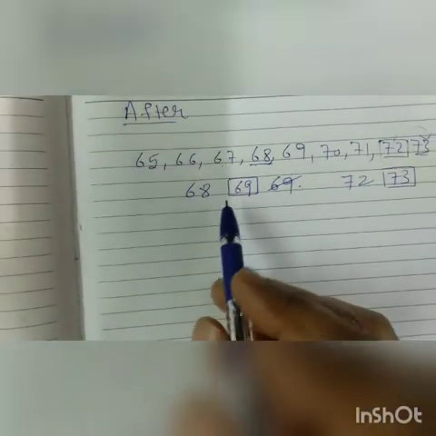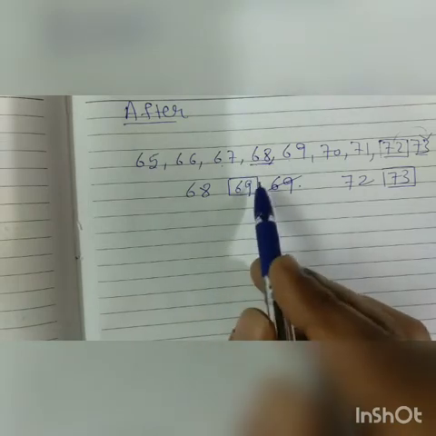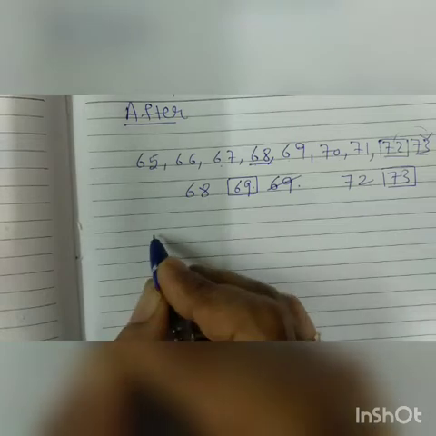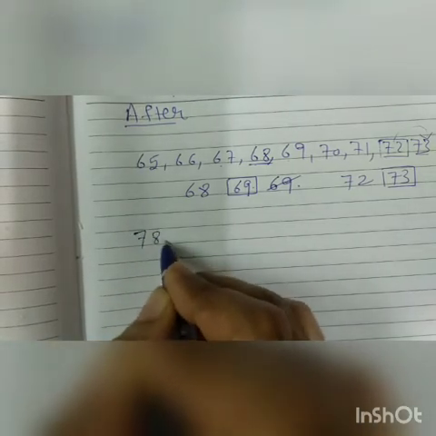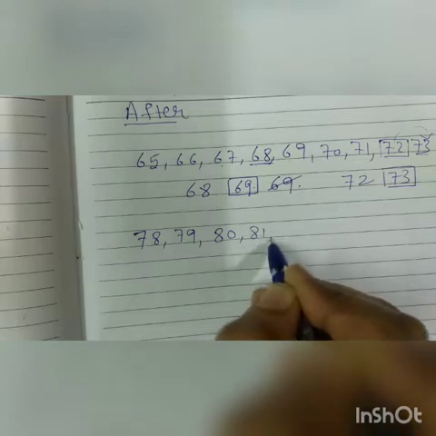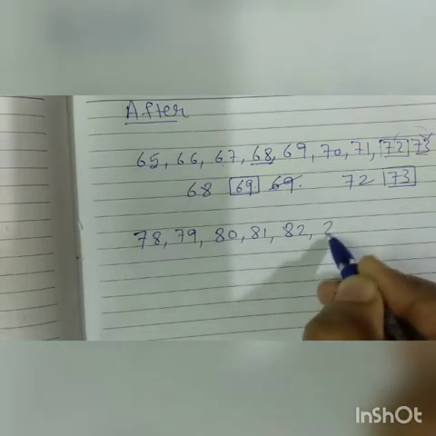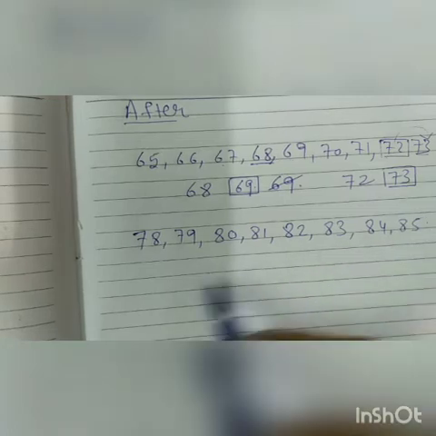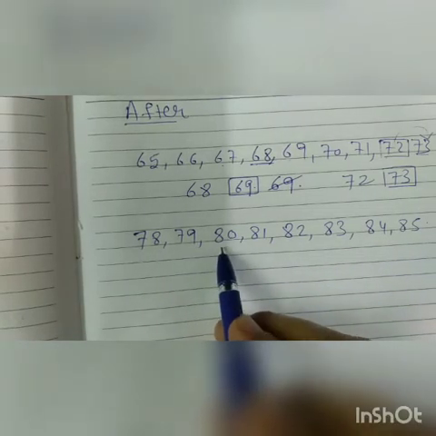For clearing your concept of after and before, I am writing one more series of counting: 78, 79, 80, 81, 82, 83, 84 and 85. Now which number comes after 80?